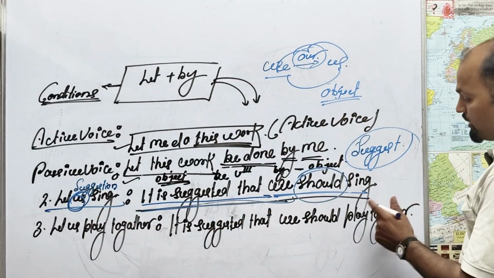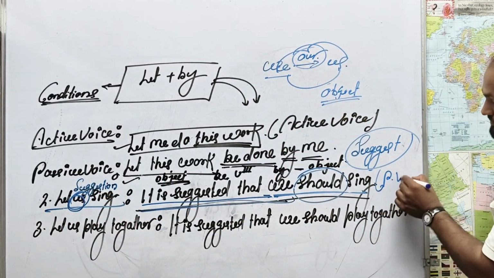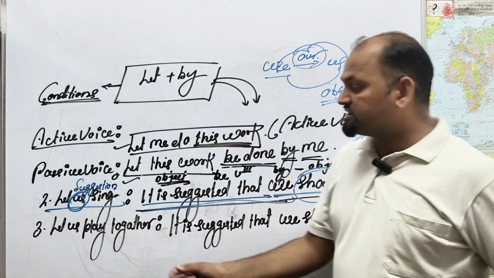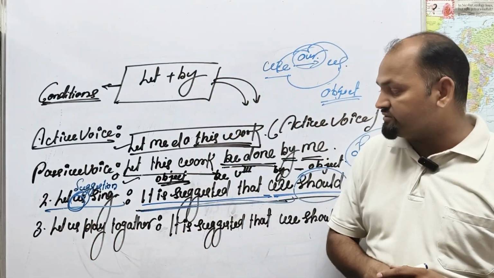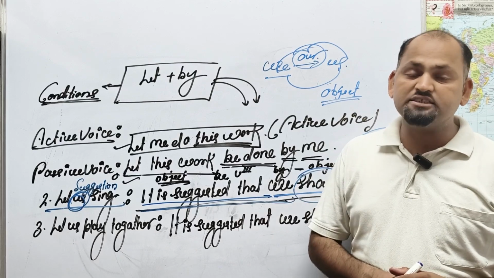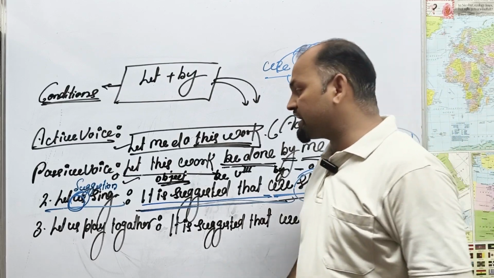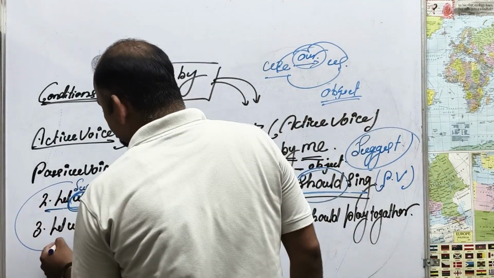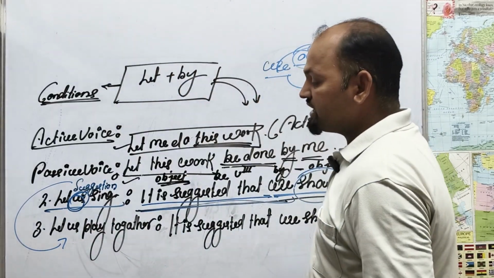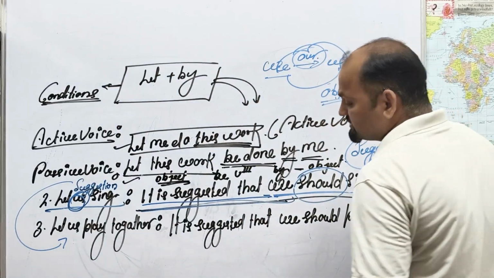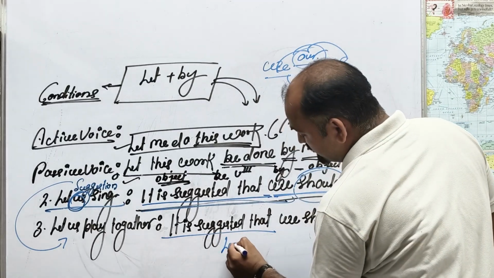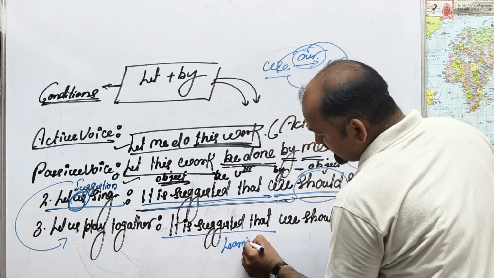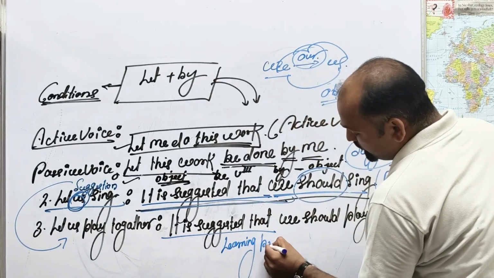This is called passive voice. Statement number 3, you are looking here: Let us play together. What are you recognizing? Also it is a suggestion. It is suggested that. This is the learning point for you.